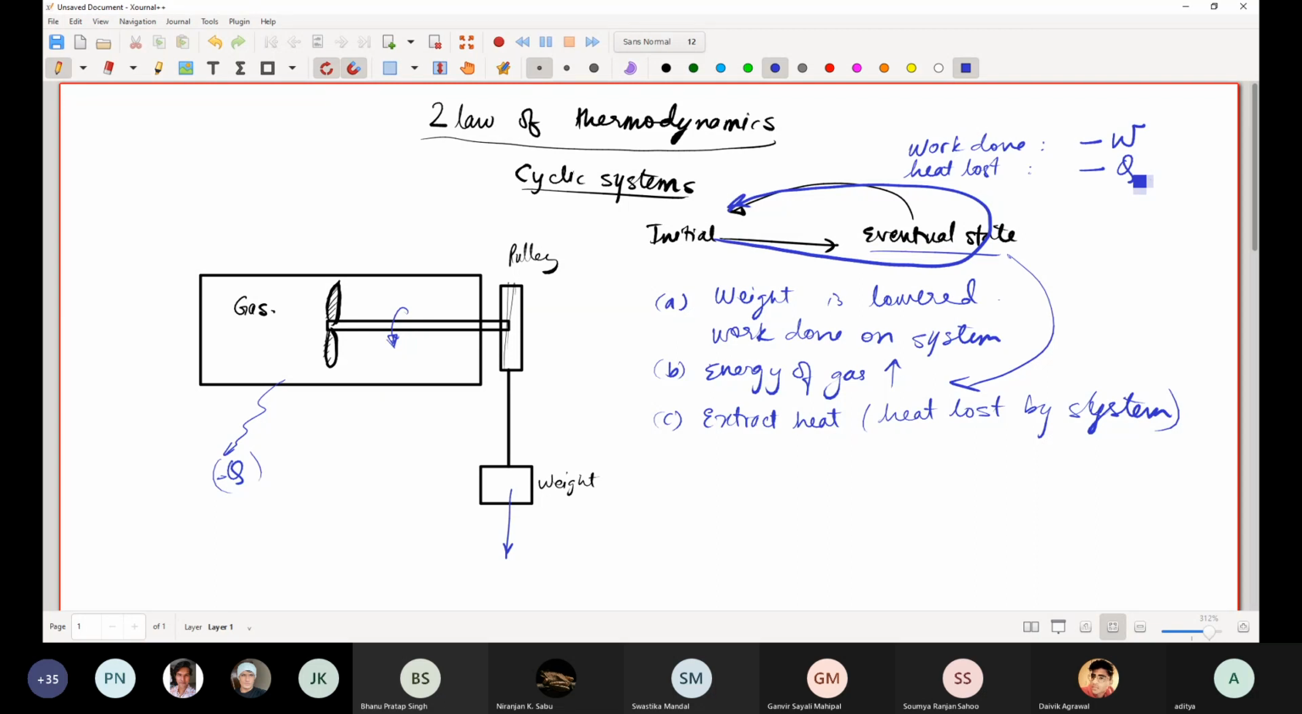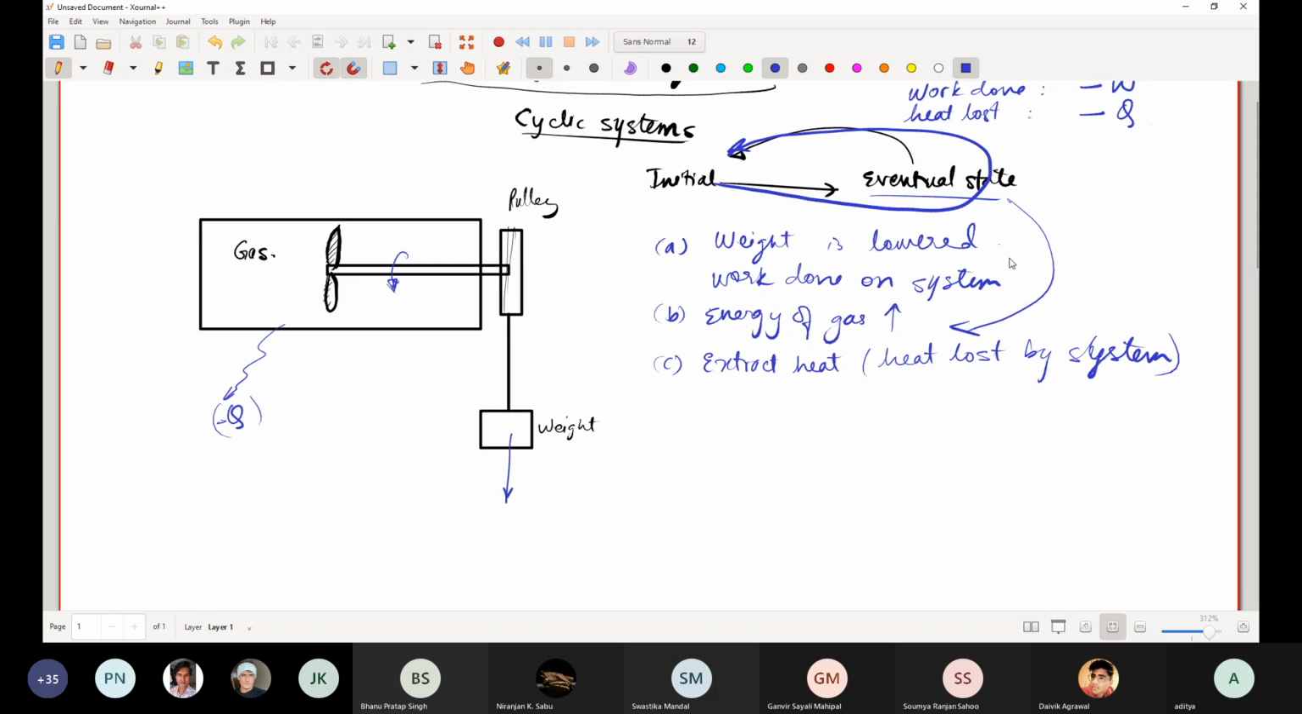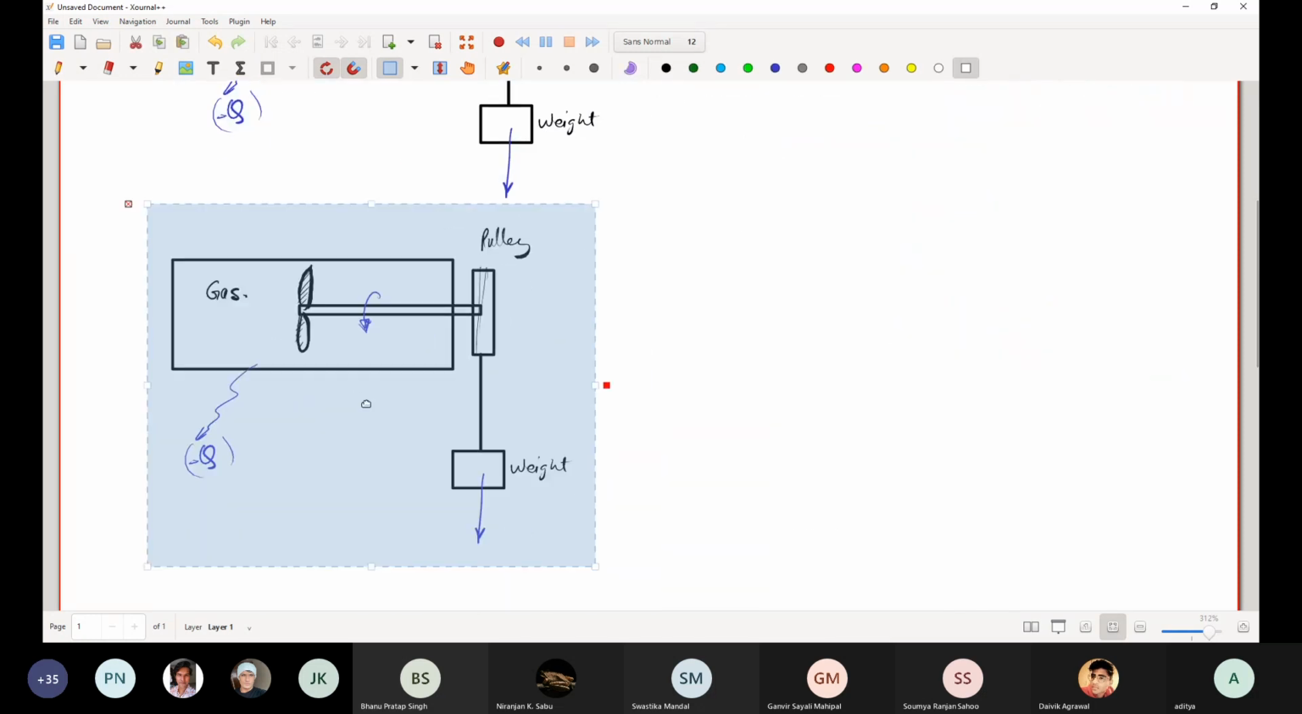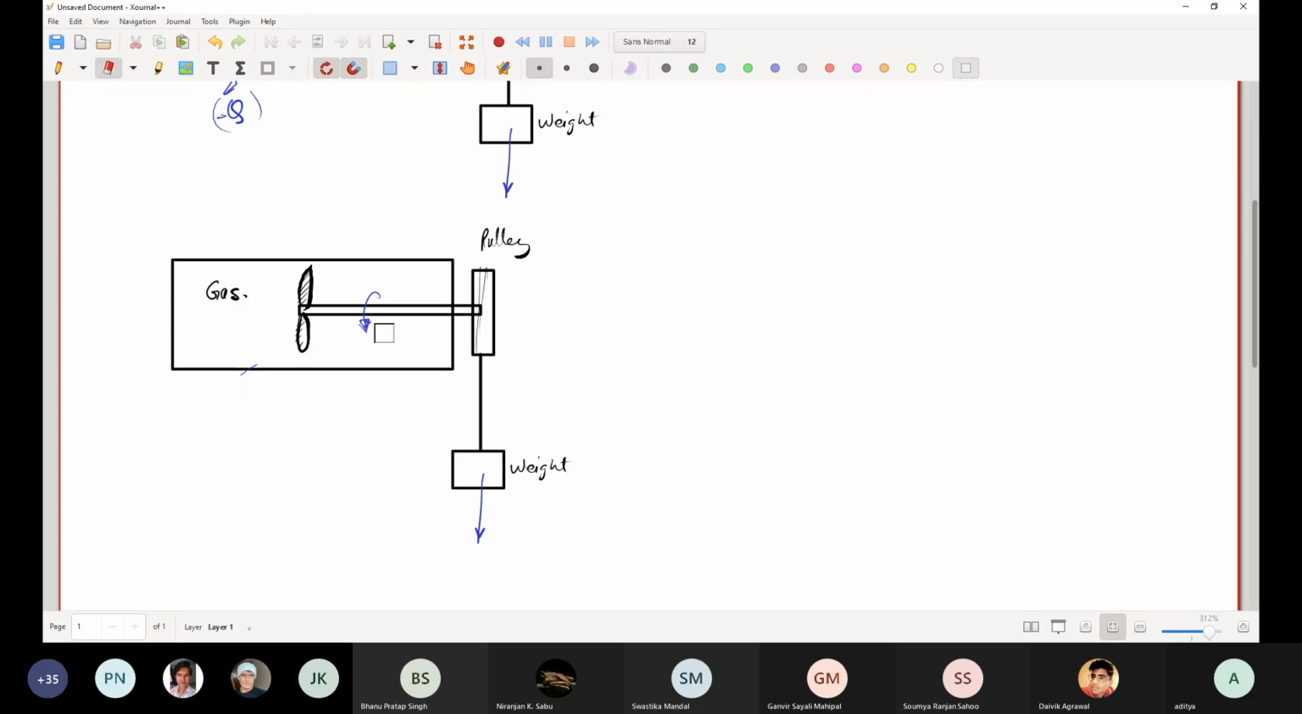But let us look at the opposite. This process should also very much be possible. So let's copy this. Let us see the following. So let's say first you have the initial state where the mass is now actually lower.